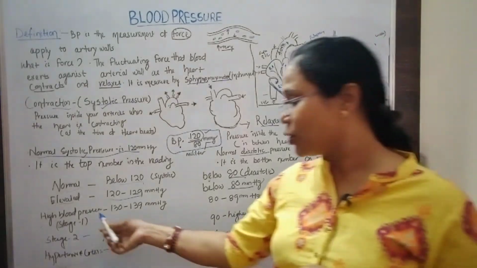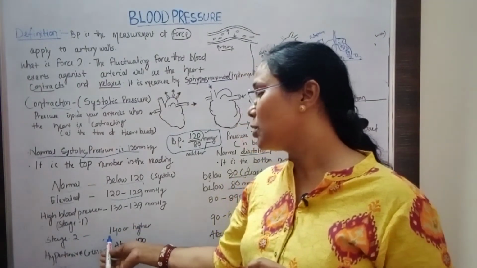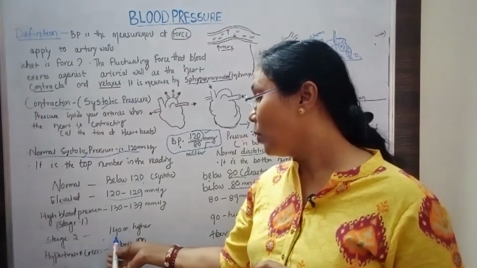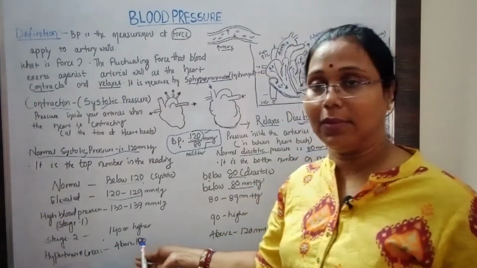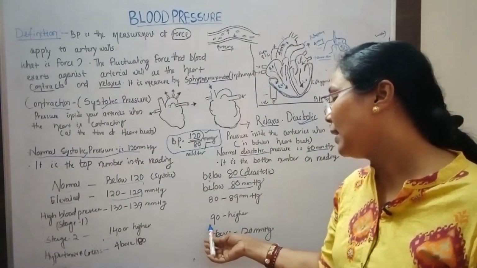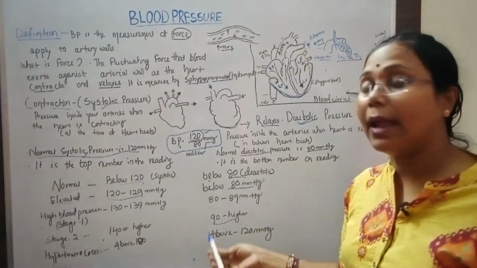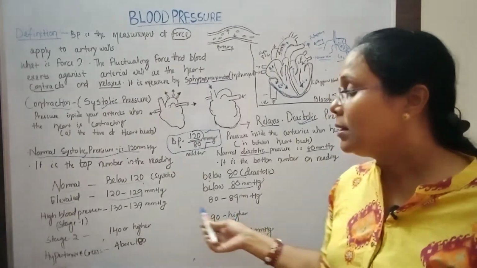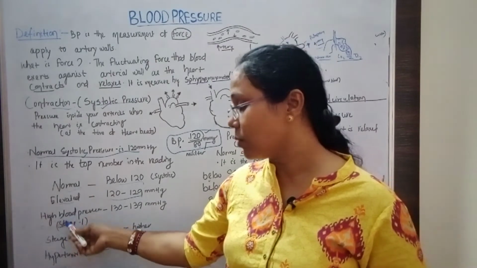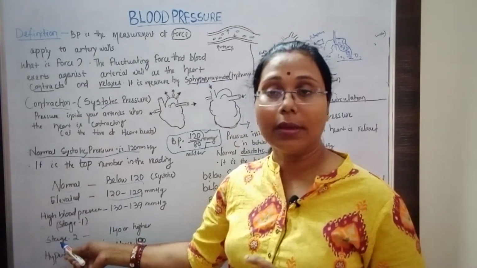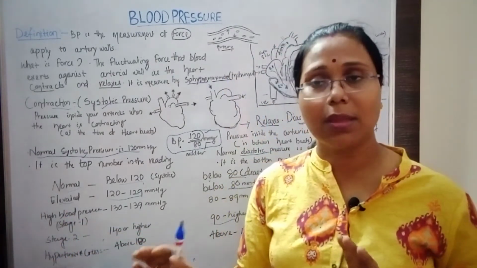In stage 2, the systolic pressure rises to 140 mmHg or higher. Similarly, the diastolic also increases to 90 mmHg or higher. These two, stage 1 and stage 2, are a very serious matter.